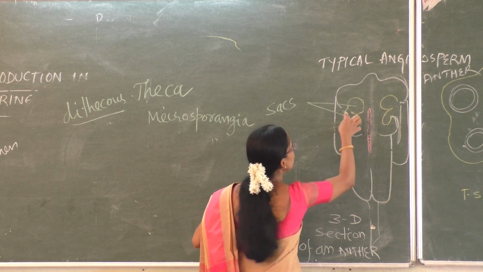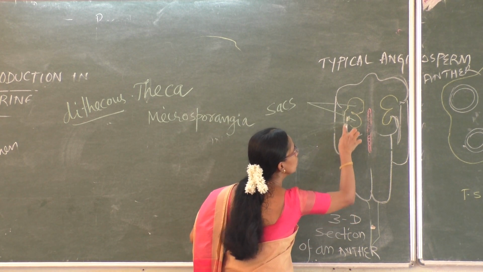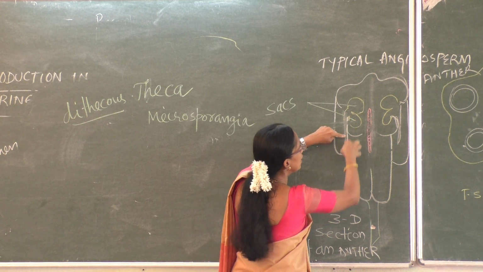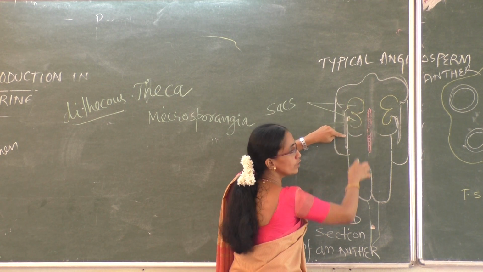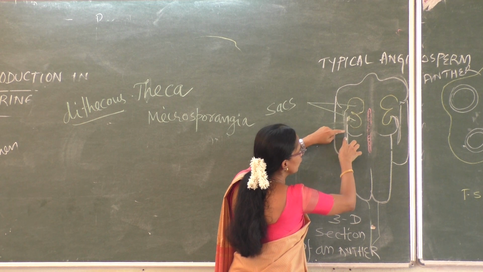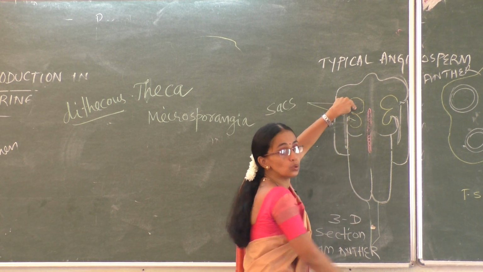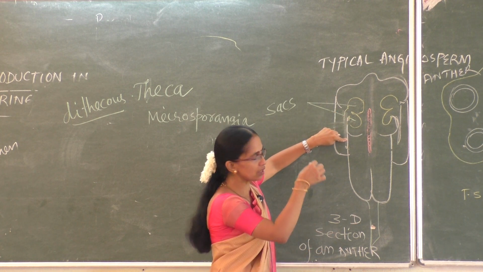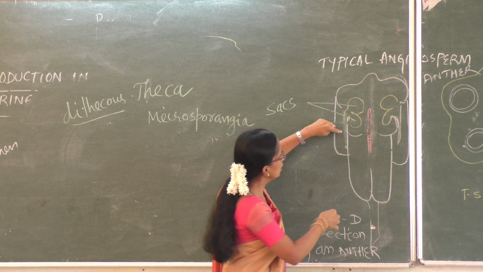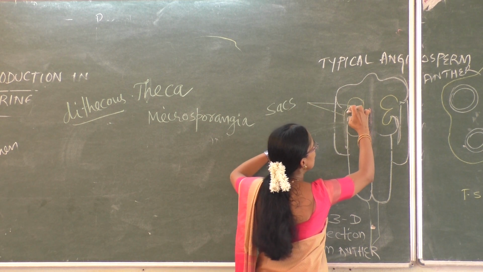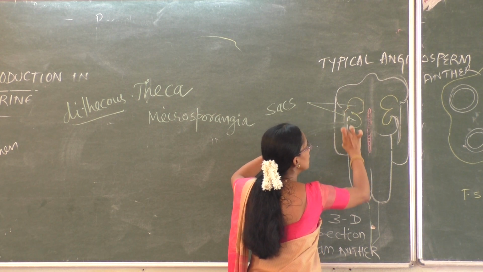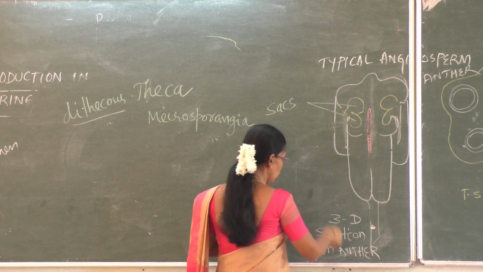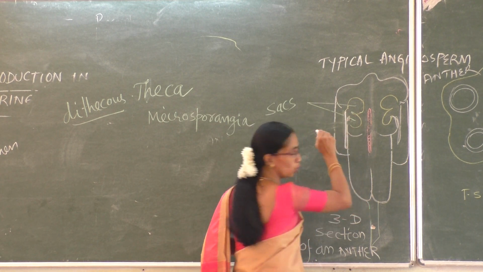There is a longitudinal groove. See, this is the groove. The longitudinal groove runs throughout the length of the lobe, which separates the two thecae. This is the groove which runs within the lobe, in between the two sacs, and separates the two sacs.